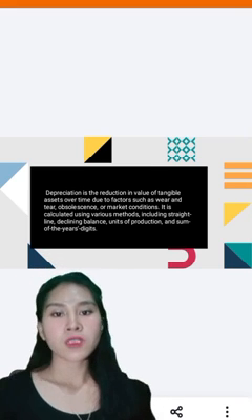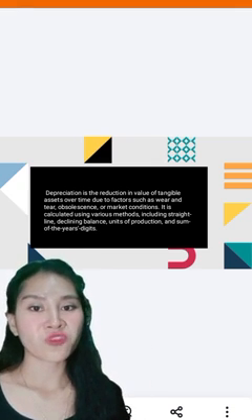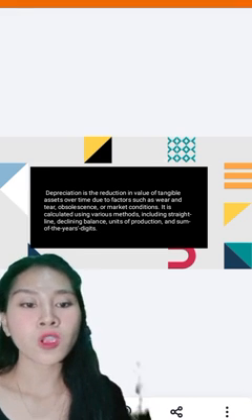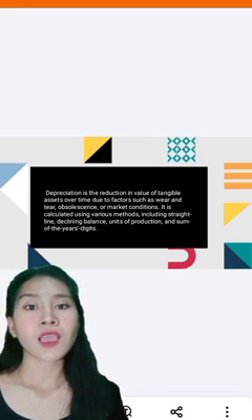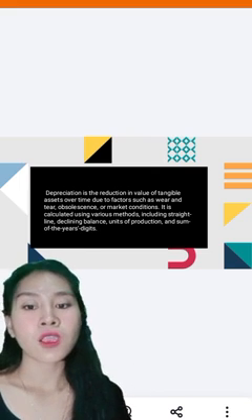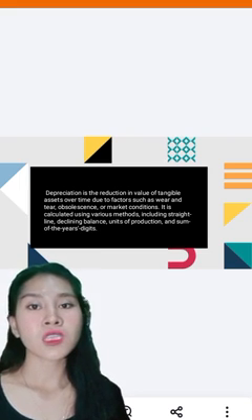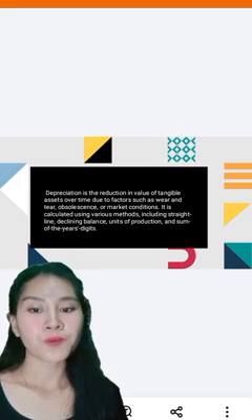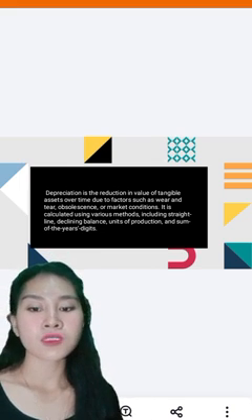So the topic we'll discuss is depreciation. I outline the main point of depreciation. Depreciation is the reduction in value of a tangible asset over time due to factors such as wear and tear, obsolescence, or market conditions. It is calculated using various methods including straight line, declining balance, unit of production, and sum of the year's digits.